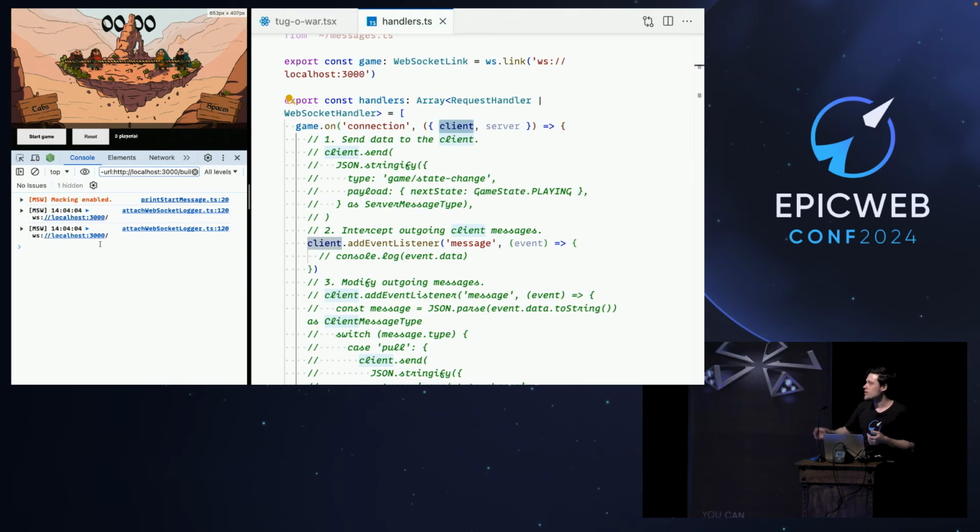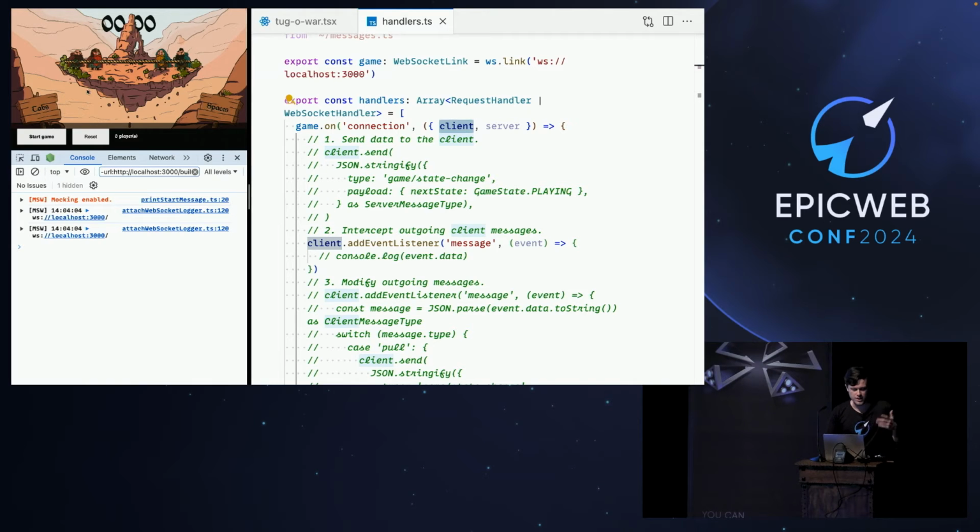All right. And here's the thing. WebSocket events cannot be intercepted using a service worker API. So what we have to do in MSW is to patch the WebSocket class, the global class, to have the interception capabilities. And that's kind of not ideal, because you won't be able to observe this network in your network tab of the DevTools. So what we're coming up with is this nice little logging that's still going to let you know what's happening, and you can observe it later as we experiment. So here we just see that connections happen.